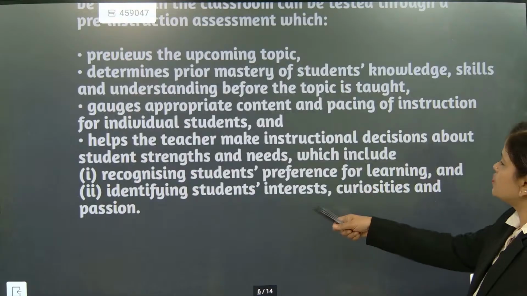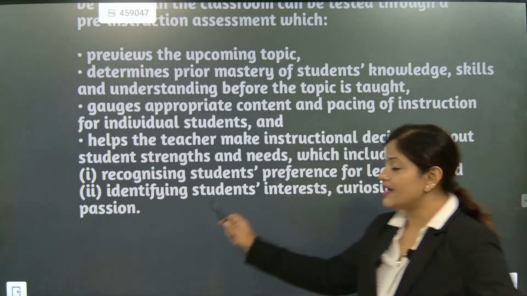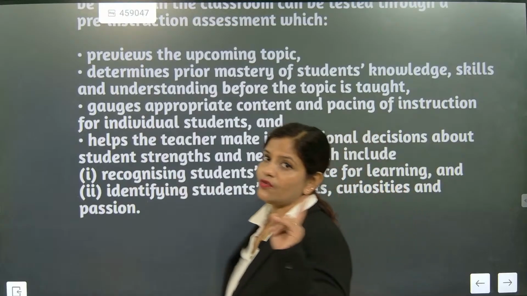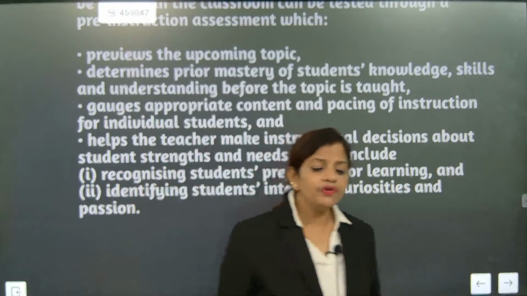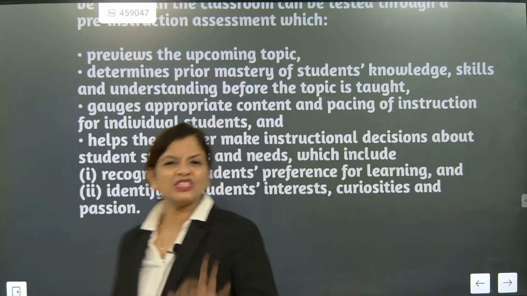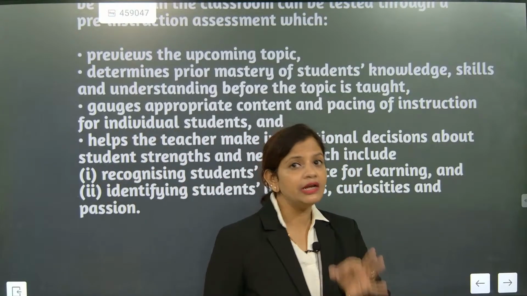So recognizing student preference for learning and identifying students' interest, curiosity and passion is one of the most important things. Never leave a student unattended in the class, specifically if a student has hidden talent.